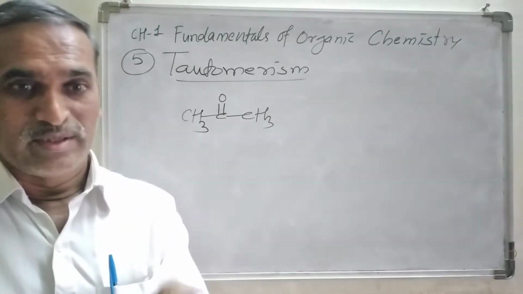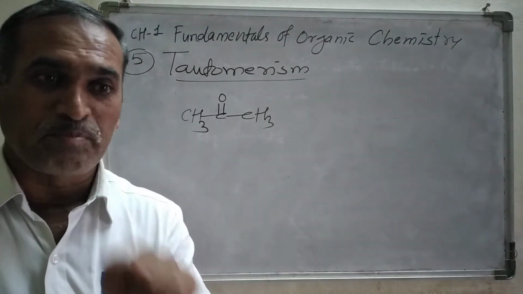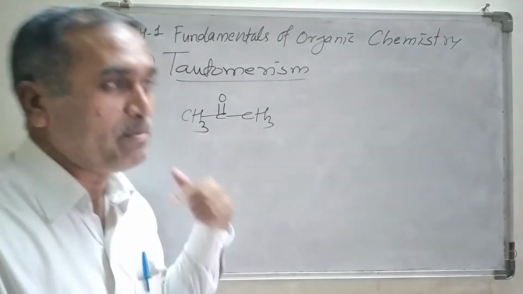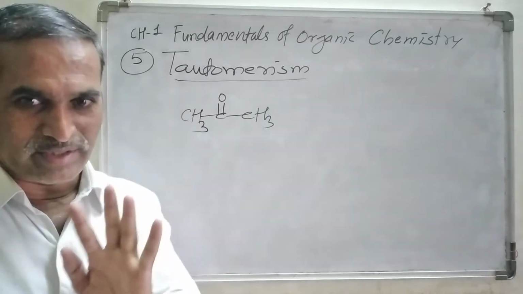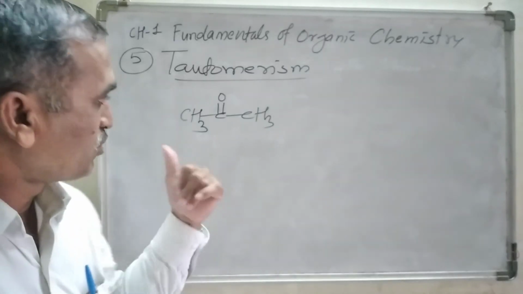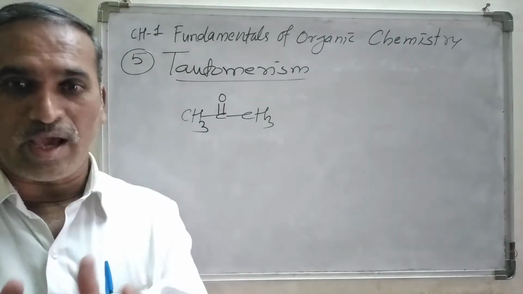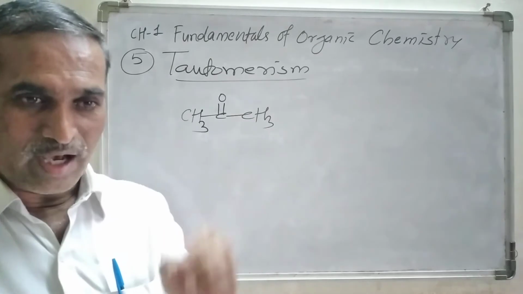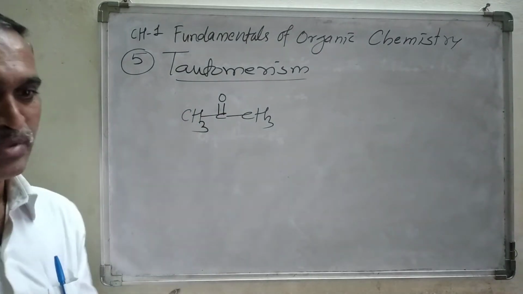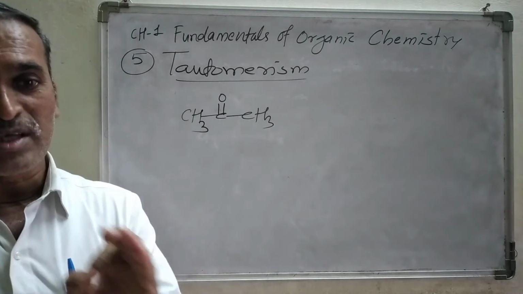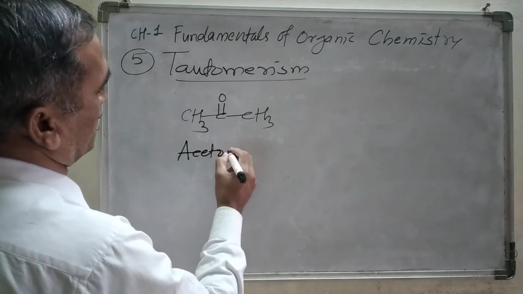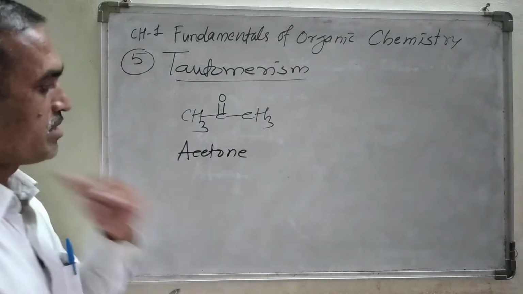I hope more than 50% of students might be knowing the name of this compound, because you are coming from the 12th standard. The common name of this compound is acetone.